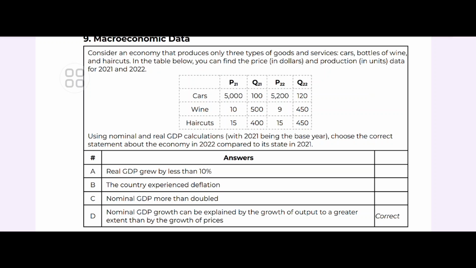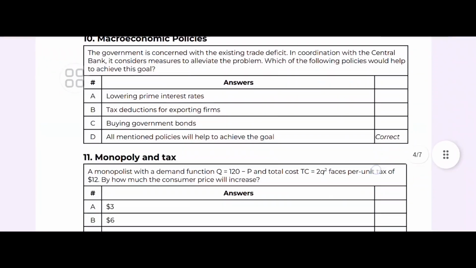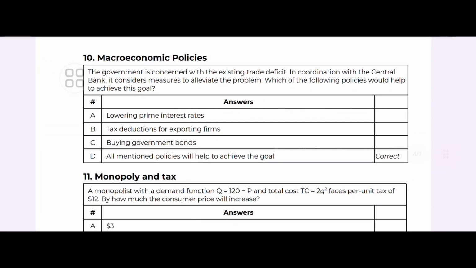Nominal GDP growth can be explained by the growth of output to a greater extent than by the growth of price. The government is concerned with the existing trade deficit. In coordination with the central bank, it considers measures to alleviate the problem. Which of the following policies would achieve the goal? So lowering prime interest rate, tax reduction for exporting firms, buying government bonds, all mentioned policies will help to achieve the goal. Obviously all mentioned policies, because lowering interest rate, tax reduction for exporters and buying government bonds can influence trade balance by affecting currency value, export competitiveness and economic activity.